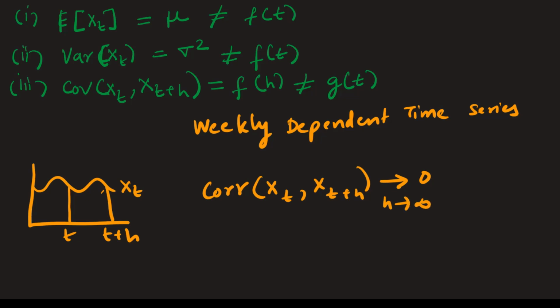What it means is that as we progress into the future, the relation between the current value and the future values becomes weaker. This means a series is a weakly dependent time series. We'll be talking about the examples, moving average and autoregressive, in detail in our future lessons.